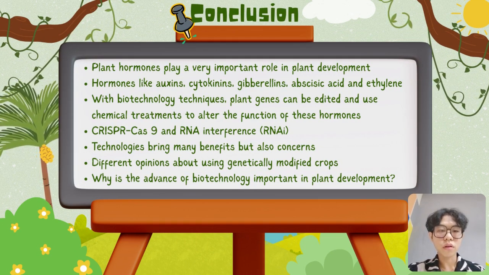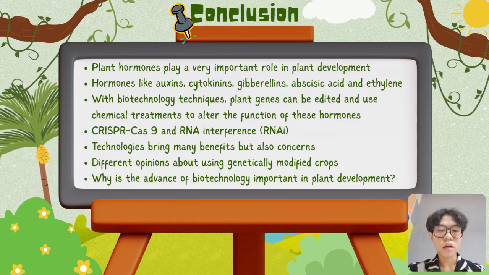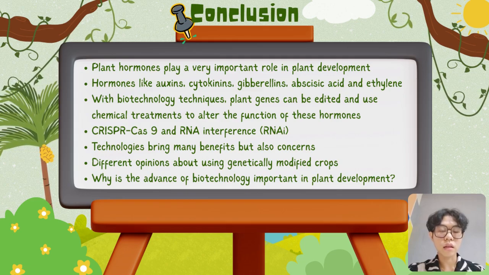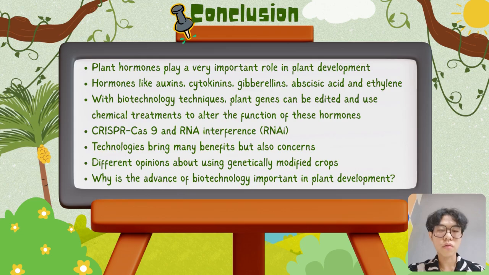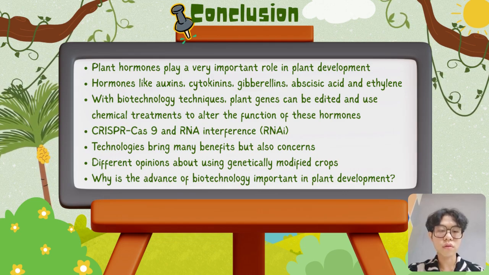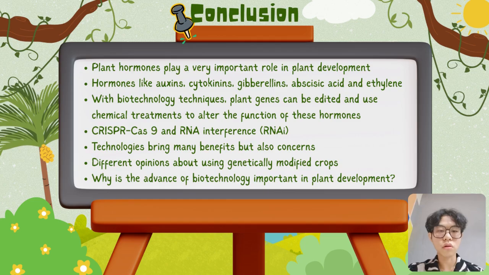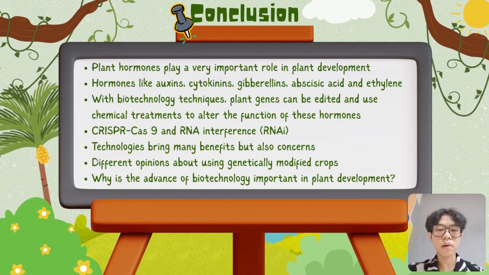Plant hormones play a very important role in helping crops grow better and adapt in extreme conditions. Hormones like auxin, cytokinin, gibberellins, abscisic acid, and ethylene work together to control the growth, development, and response of plants to the environment. With biotechnology techniques, plant genes can be edited and chemical treatments used to alter the function of these hormones. This helps improve crop yields, increase resistance to stress like drought and disease, and even manage the specific period of plant growth.